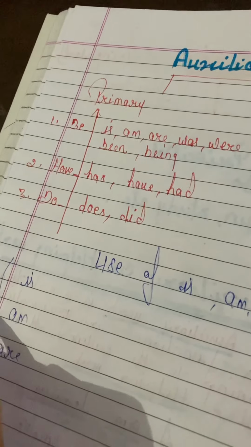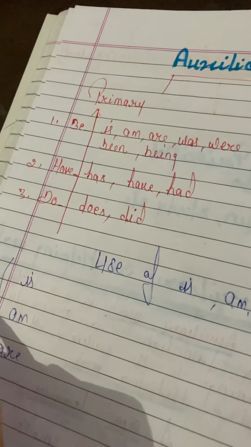Now where do we use is? With he, she, it, or we can say singular number. We use is with a singular subject. When the subject is singular, then we will use is. For example, what can we write? He is a boy.